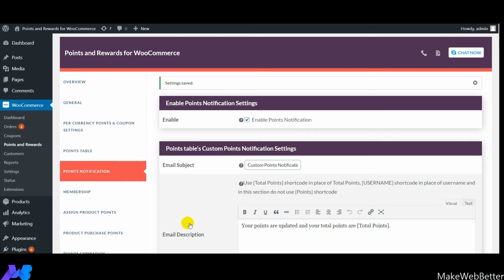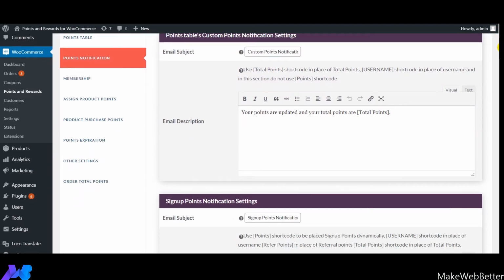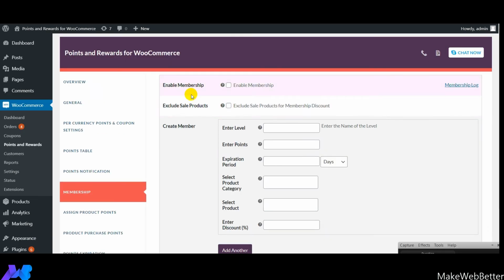So guys, this was all about the points notification feature, and then I am proceeding forward, and I will explain to you about the membership feature of our plugin. So guys, now comes the membership feature of our plugin, and with the help of the membership feature you can provide membership discounts to your customers.